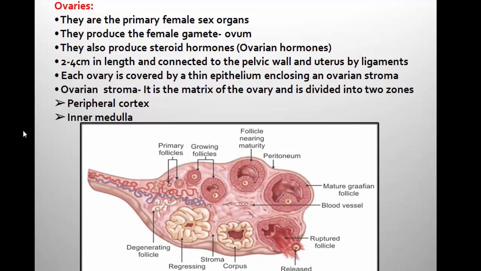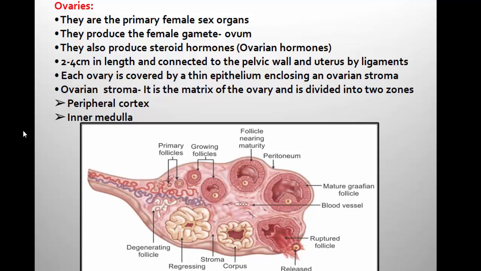They also produce steroid hormones, that is, ovarian hormones. See, as in the male reproductive system, the cells of the testis, that is Leydig cells, produce the male sex hormones, the ovaries also produce ovarian hormones, also known as female sex hormones.